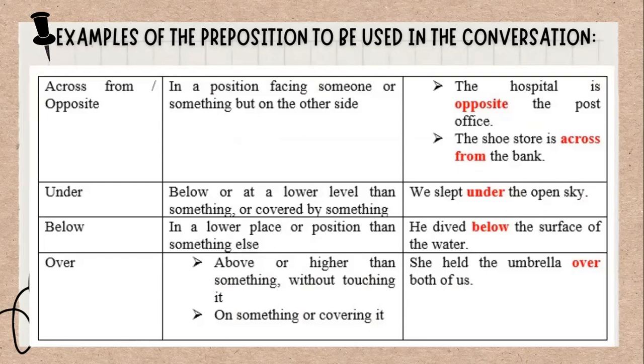For example, we slept under the open sky. Next, we have below, in a lower place or position than something else. For example, he dived below the surface of the water. The next, we have over, above or higher than something without touching it, or on something or covering it. For example, she held the umbrella over both of us.